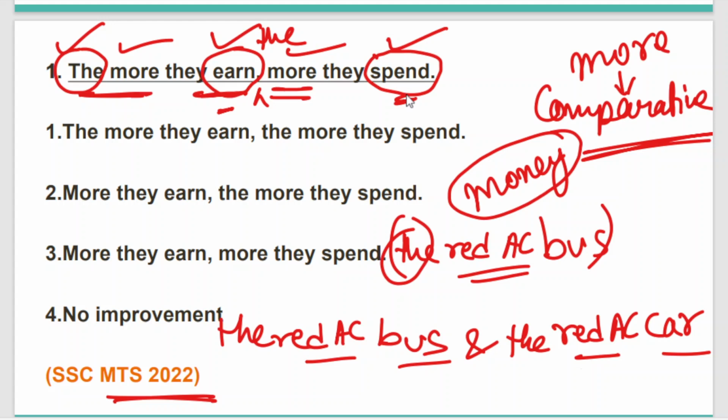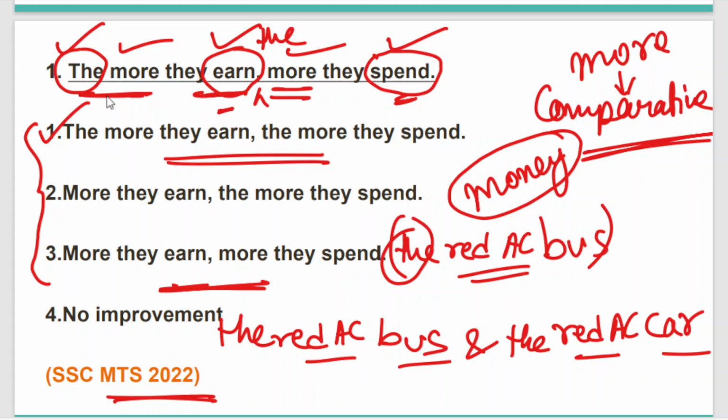And moreover, we also need to check our correct answer with the options given below. That is also essential. More they earn, more they spend. This is also given. The more they earn, the more they spend. This is also given. So our correct answer is option 1. Hence, it is the more they earn, the more they spend. I hope this sentence is clear to you. The very first question of our practice set really gave us a different kind of vibe, isn't it? All right, moving to the next question.